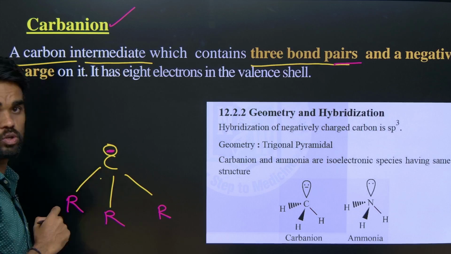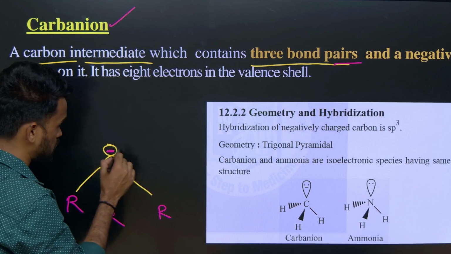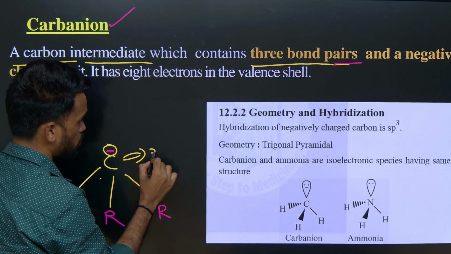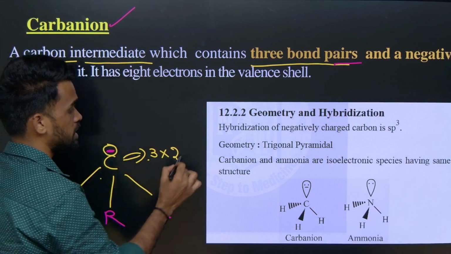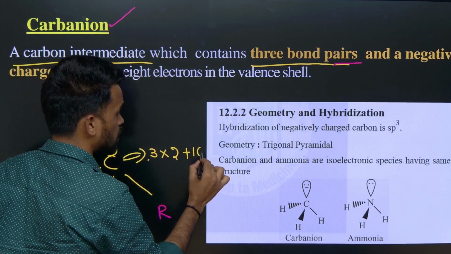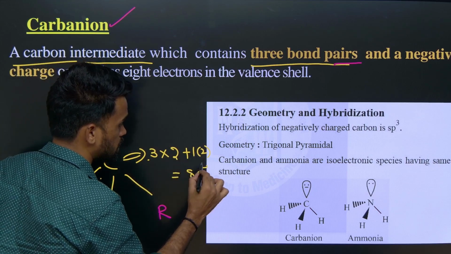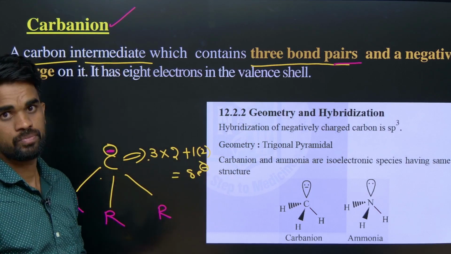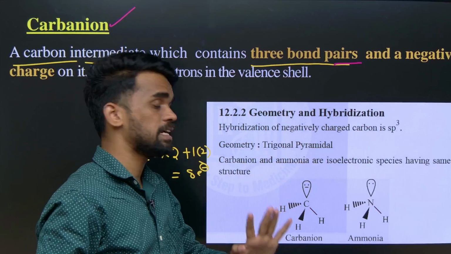How many electrons are around this carbon? In each bond there are 2 electrons, so 3 times 2 is 6, plus 1 negative charge, which indicates 2 electrons. Therefore 6 plus 2, 8 electrons are there in the carbanion. In a carbocation only 6, but in a carbanion 8 electrons are there.